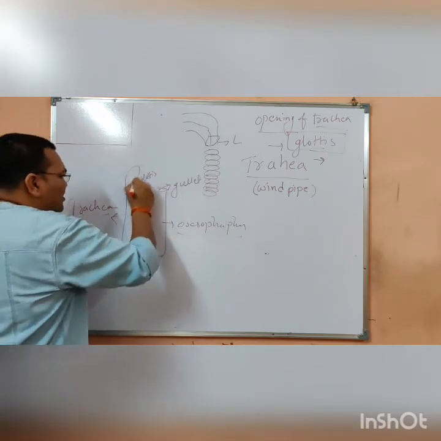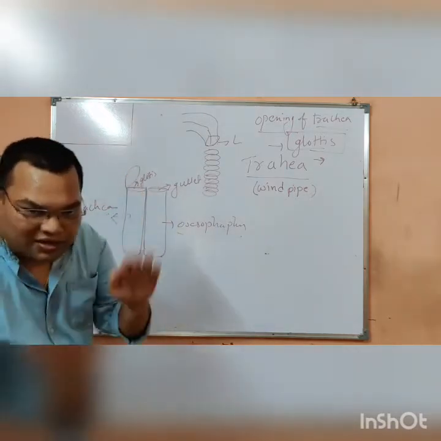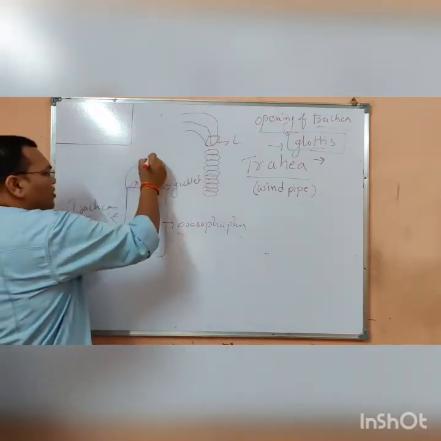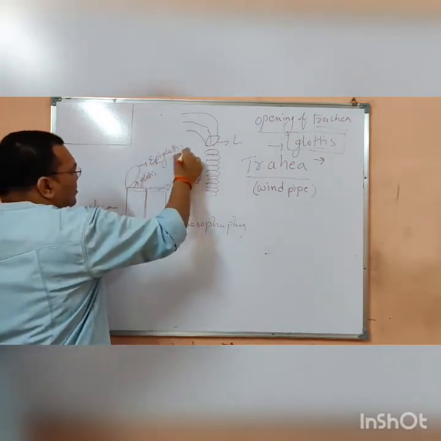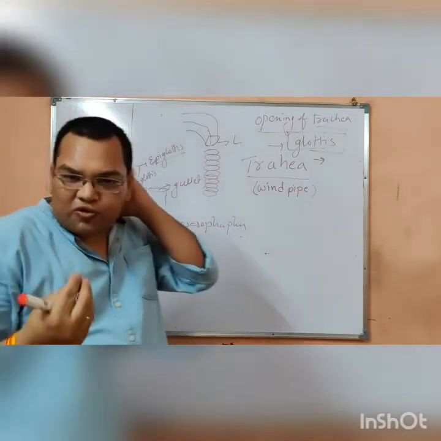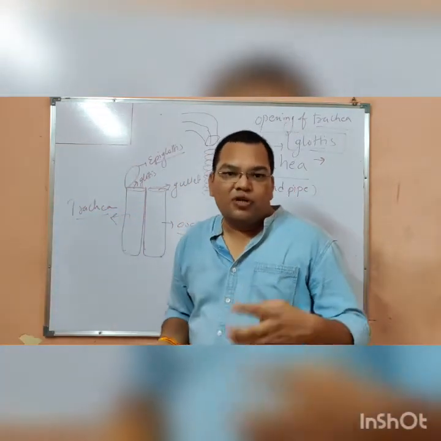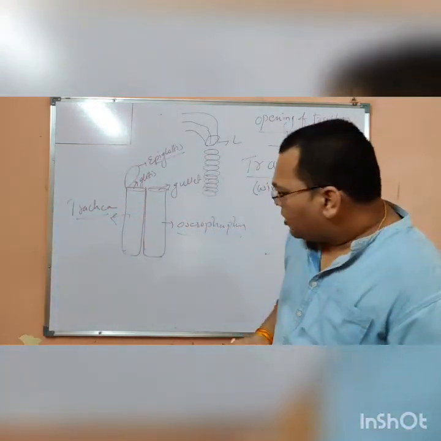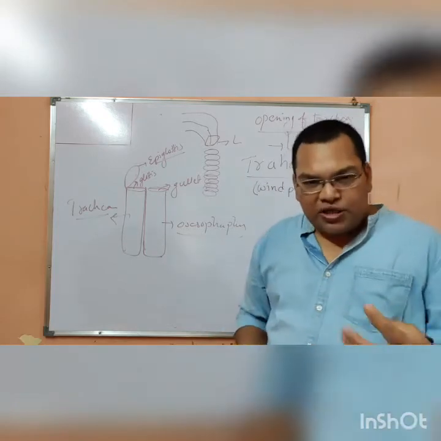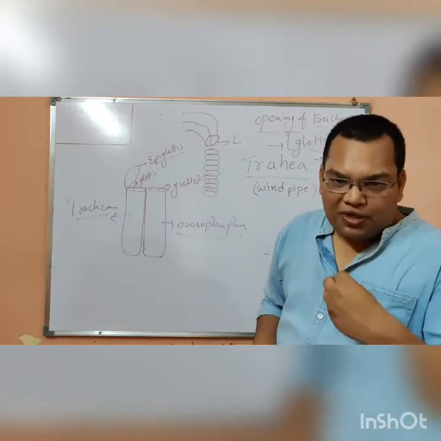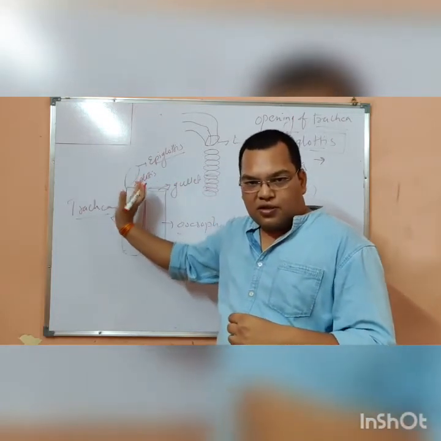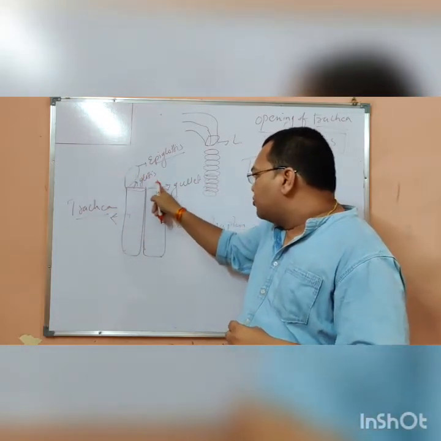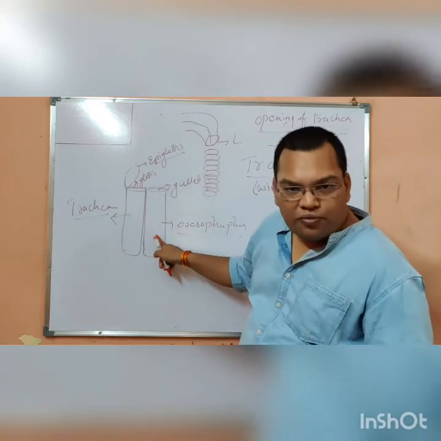And one flap-like structure, ढक्कन के जैसा flap-like structure, is there, which is known to be as epiglottis. तो हमें ठसका क्यों लगता है जब हम कोई चीज खाते हैं, और कई बार हमें ठसका लग जाता है. तो जब भी हम कोई चीज निगलते हैं, when we are swallowing something, this epiglottis closes and the food goes to the gullet, in the food pipe.